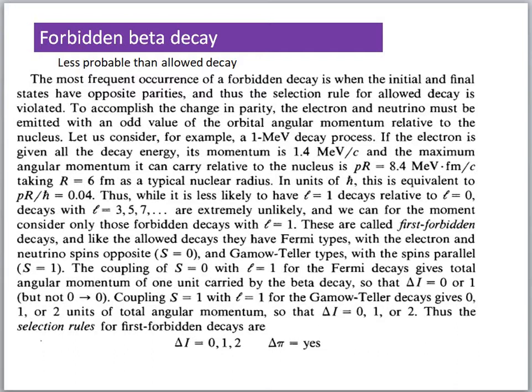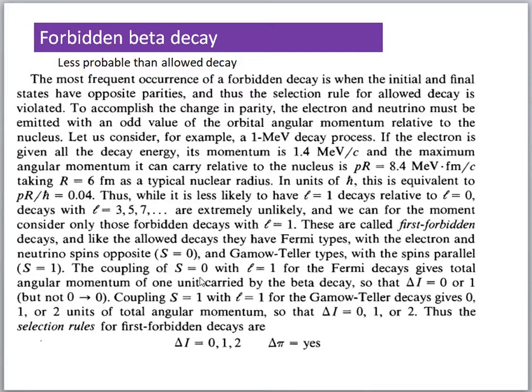So the coupling of S equal to 0 with L equal to 1: L equal to 1 is first forbidden, and S equal to 0 is allowed. So this is first forbidden Fermi. S equal to 0 is Fermi, L equal to 1 is first forbidden. So the first forbidden Fermi decay gives a total angular momentum of 1 unit carried away by the beta decay.